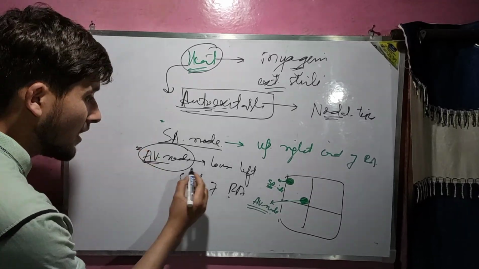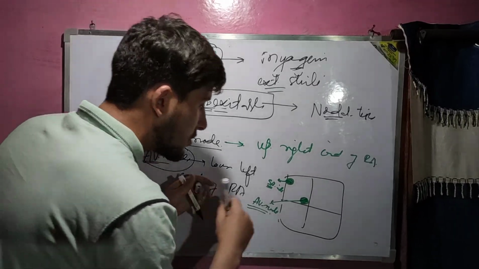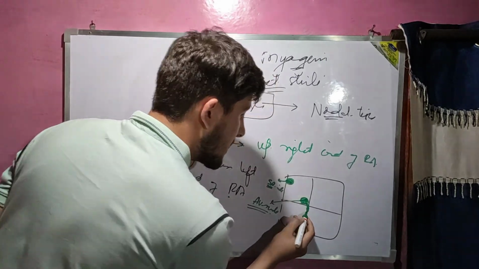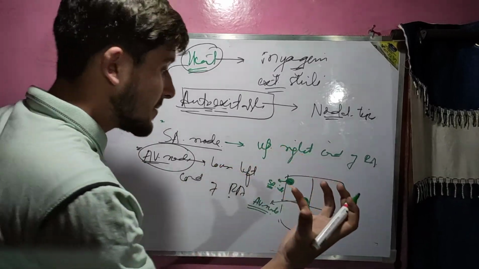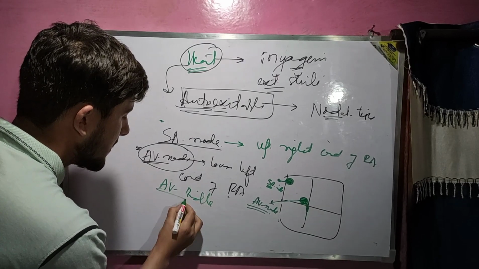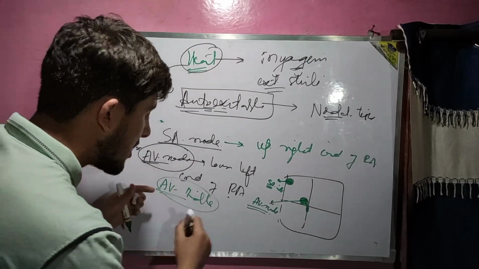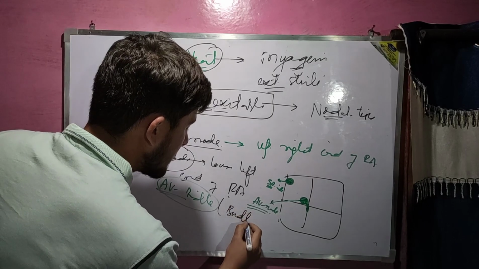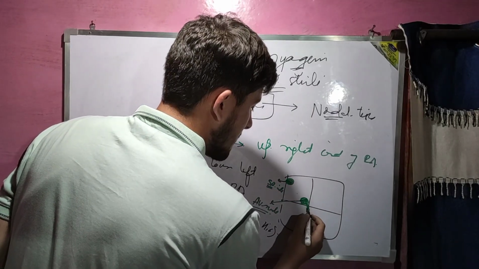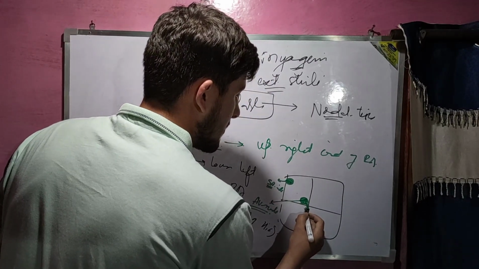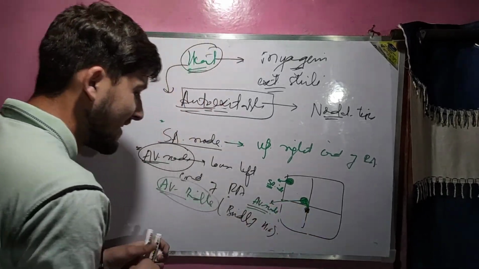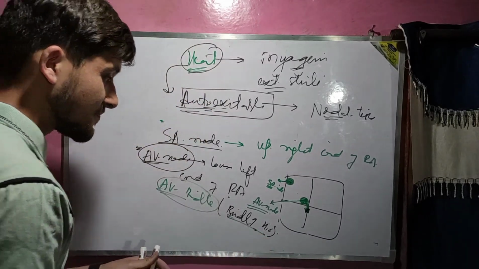After that we will talk about what comes out of the AV node: the AV bundle. A specialized nodal muscle bundle, that's called the AV bundle. We can say that it's also called the bundle of His. This bundle is called the bundle of His. I really don't know why it's not called the bundle of His or bundle of her. It is called the bundle of His.